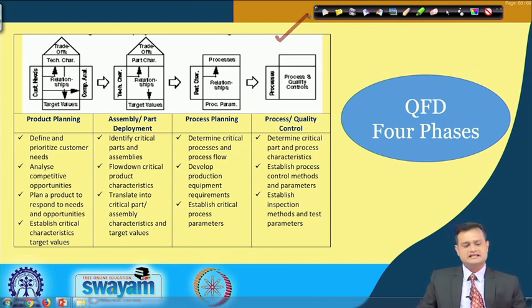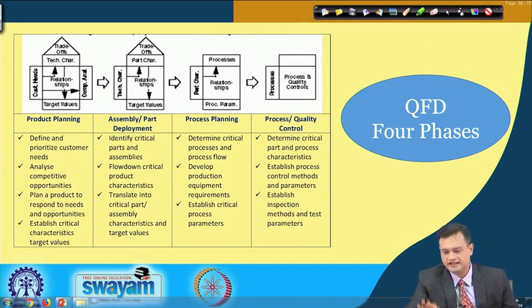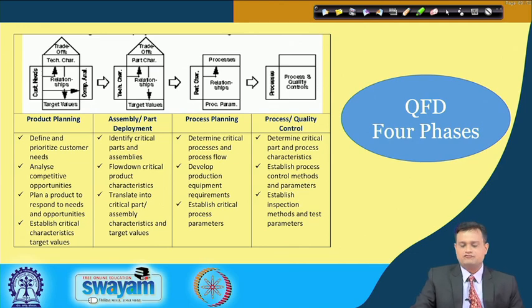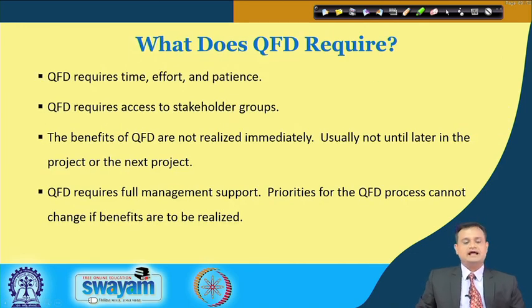So, here you can see that QFD gets rolled out, and in subsequent phases we try to translate the outcomes of the previous phase into more detailed phases, and that helps us to really convert our product, which is at the concept stage, into reality. So, we can appreciate that there are 4 important phases in QFD, and typically what does it require? It requires time, effort and patience.